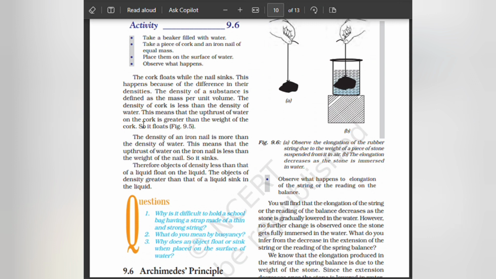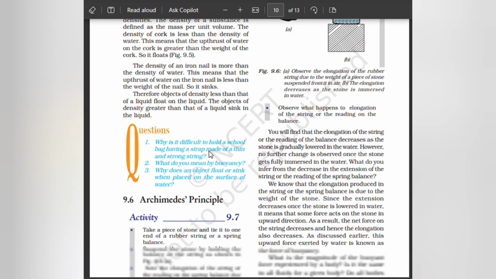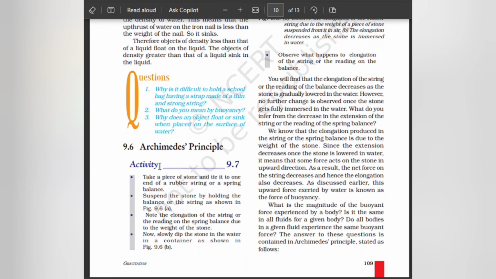Density of cork is less than the density of water. This means that the upthrust of water on the cork is greater than the weight of the cork, so it floats. Density of an iron nail is more than the density of water. This means that the upthrust of water on the iron nail is less than the weight of the nail, so it sinks. Therefore, objects of density less than that of the liquid float on the liquid. Objects of density greater than that of the liquid sink in the liquid.